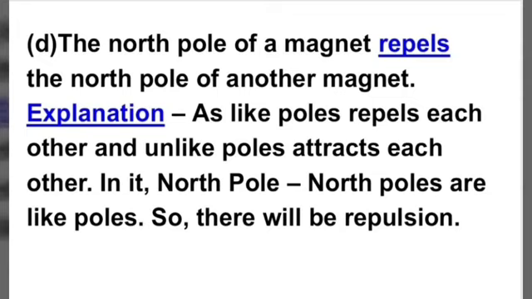In a magnet there are two poles. One is south pole and other is north pole. So the north pole of a magnet repels the north pole of another magnet, because like poles repel each other and unlike poles attract each other. And in this, the north pole and north pole repel each other. Okay.